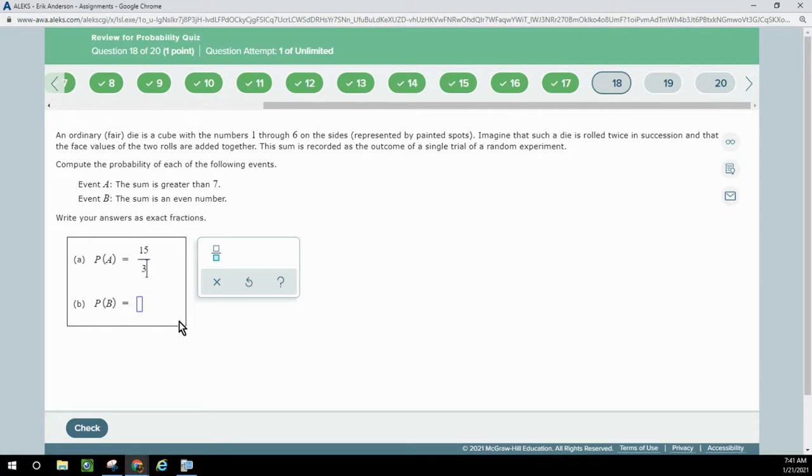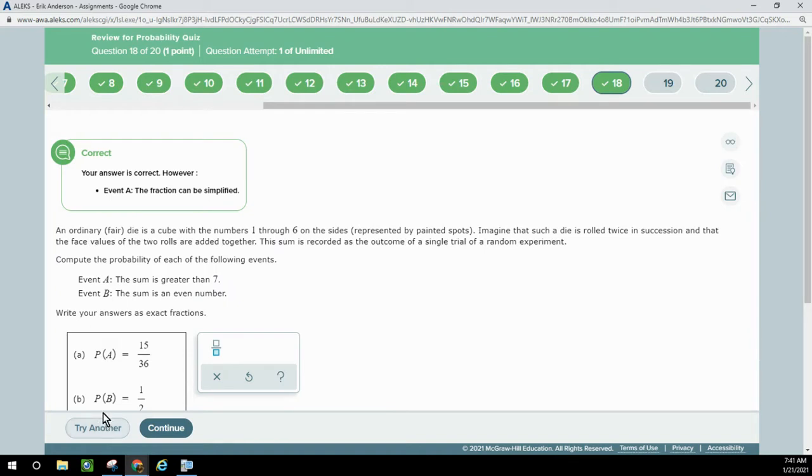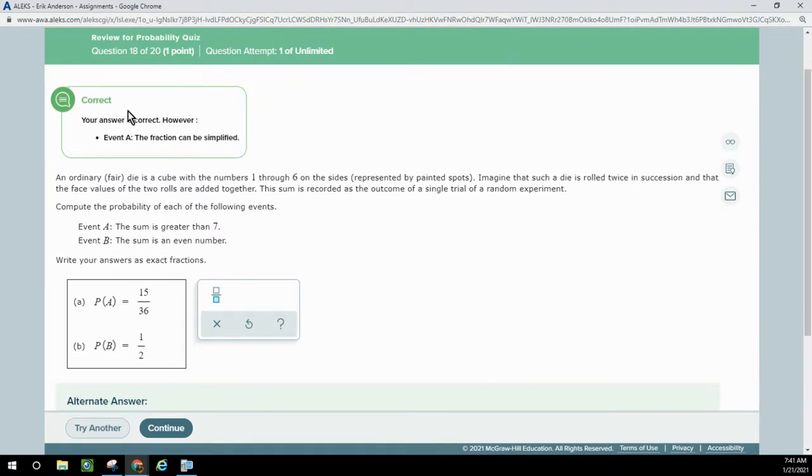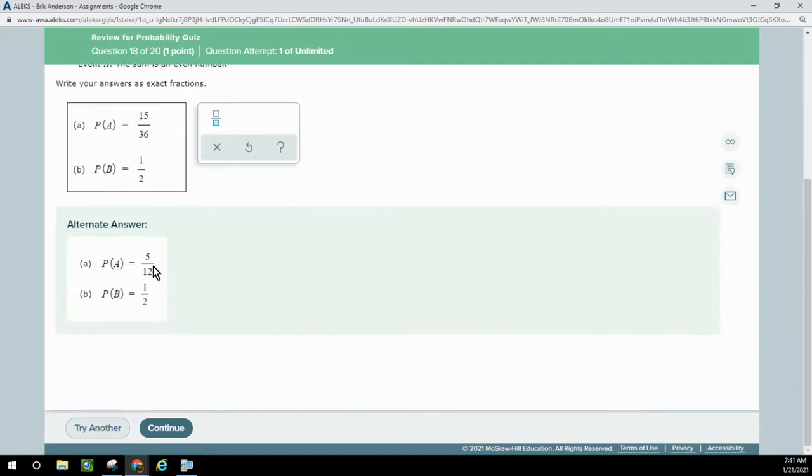15 out of 36, it said write an exact fraction. It doesn't say we have to reduce it, so I'm just going to leave it. The probability that it's an even number is half. Half of them are even, half of them are odd. So they said you could simplify the first fraction, but they didn't tell me I had to, so they said it's correct. So you could say it's 5/12.